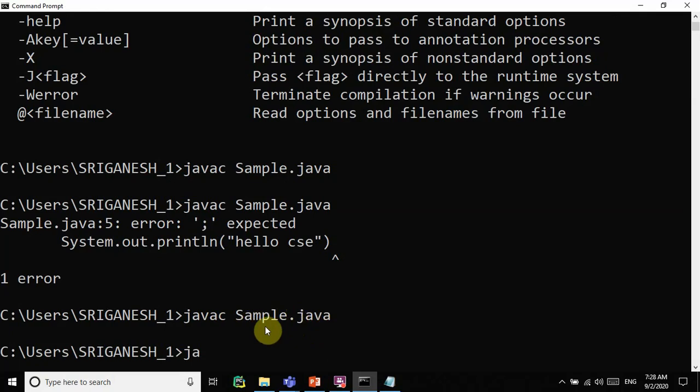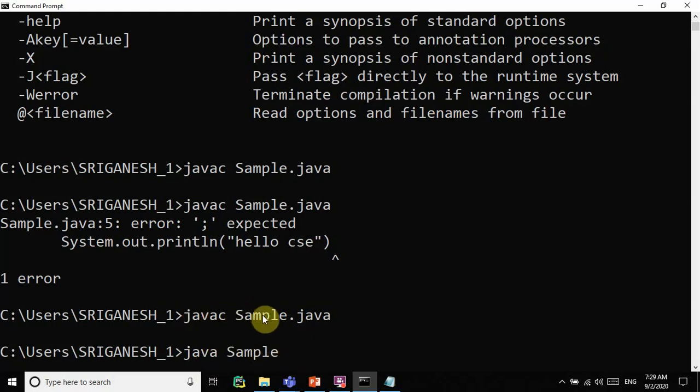Then you can type java. java is an interpreter. javac is a compiler. The compiler is for compiling the program file, and java is an interpreter to run the program. Simply you can type sample. No need to give any extension here. I think all of you are following my instructions.